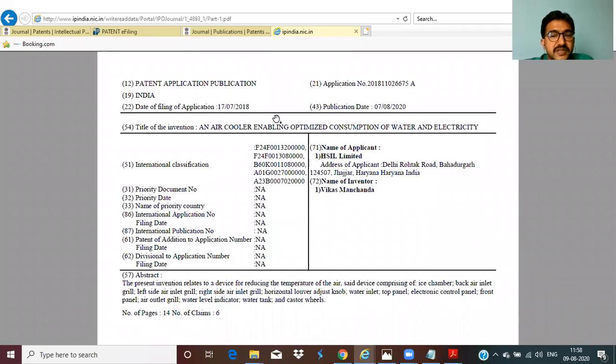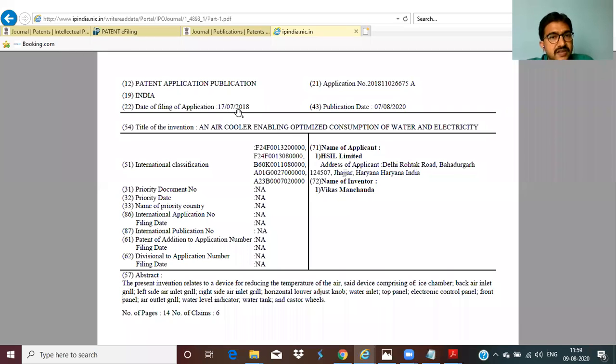Patent publication means not like when you are applying for a journal for 10 pages, the 10 pages will be published. But in this patent journal, only one page will be given for you. On that page, what will be available is the patent application publication, the application number, your patent application number, whether it is an Indian patent or any foreign patent, date of filing, so on so date is filed, publication date, so on so date.